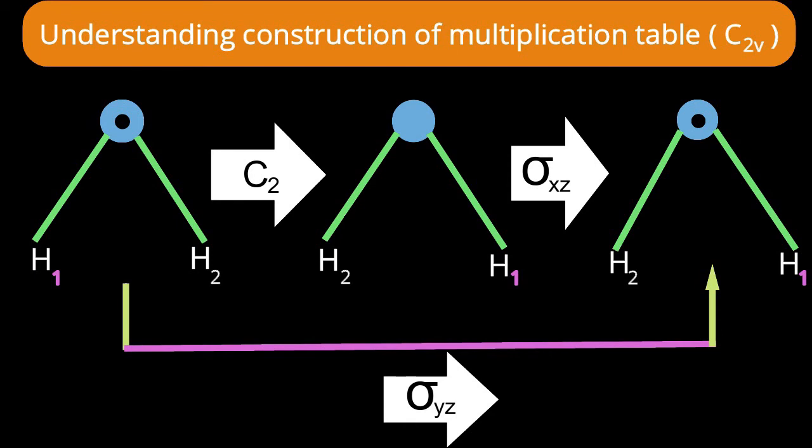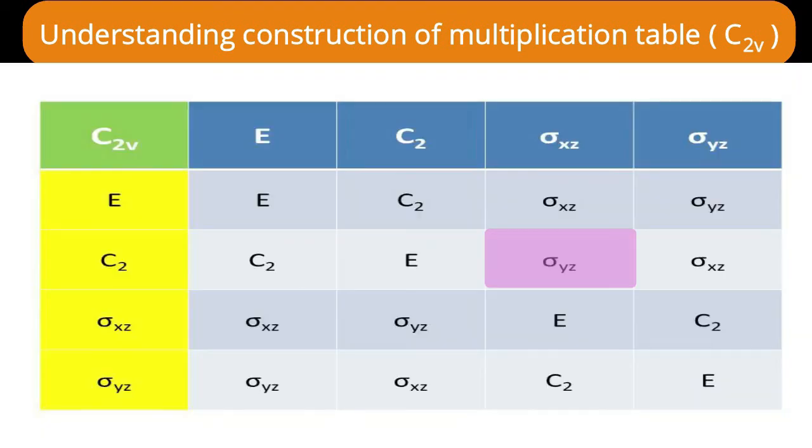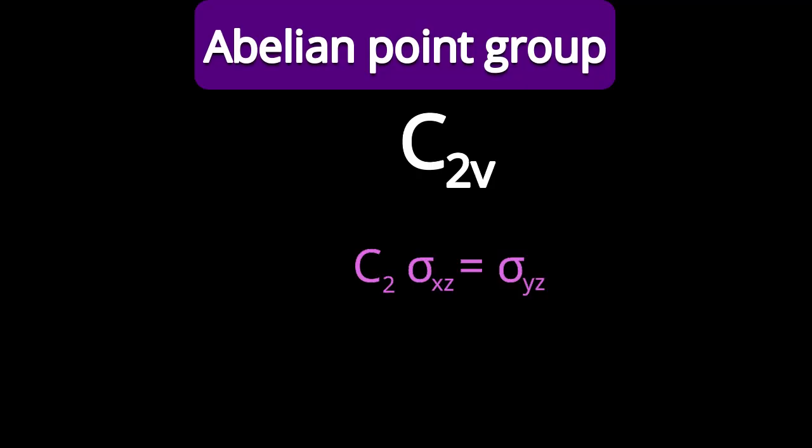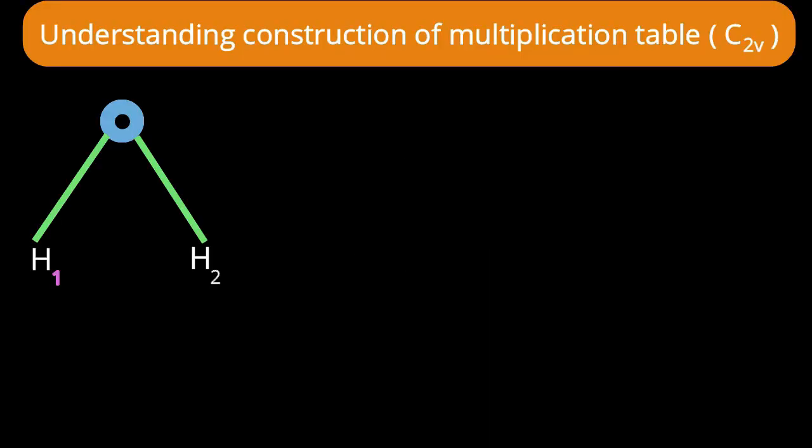Let us see what the multiplication is in the multiplication table between C2 and sigma xz. Yes, the multiplication is sigma yz. Here we tried one product, C2 into sigma xz, and the answer is sigma yz. Let us see what the reverse product is. On this molecule, I want to perform the sigma xz operation. What do you think will happen? Sigma xz is a reflection operation and xz is the molecular plane. So if I reflect the molecule through the xz plane, then will hydrogen 1 remain on the left side or go to the right side? Yes, it will remain on the left side only.